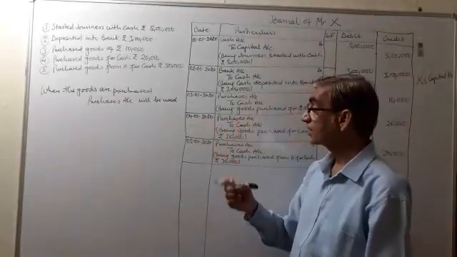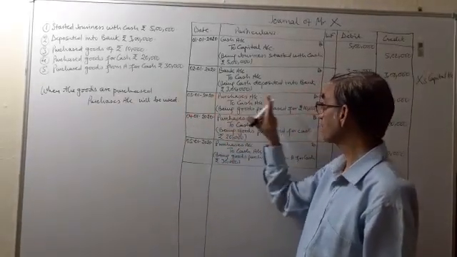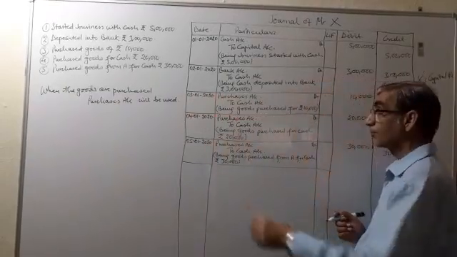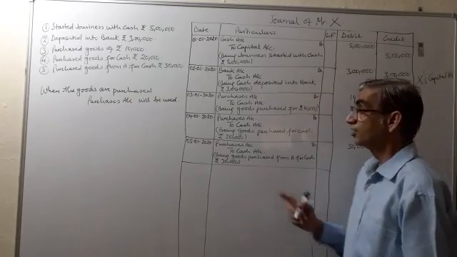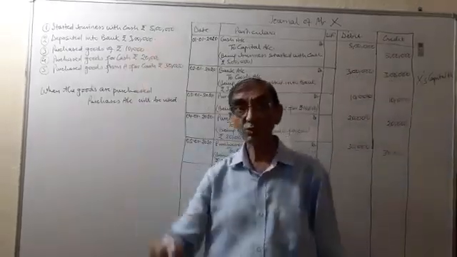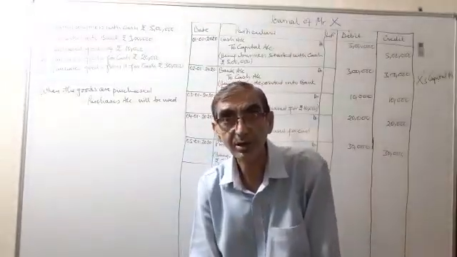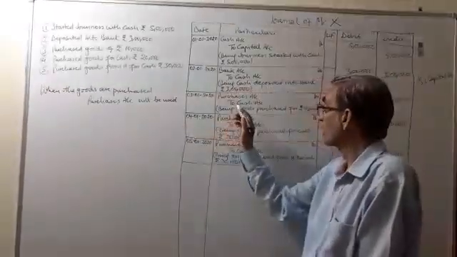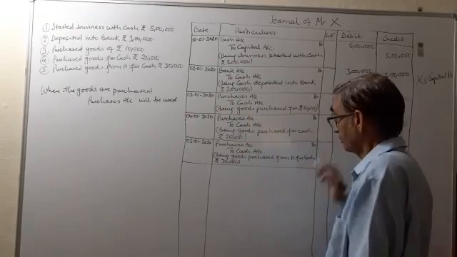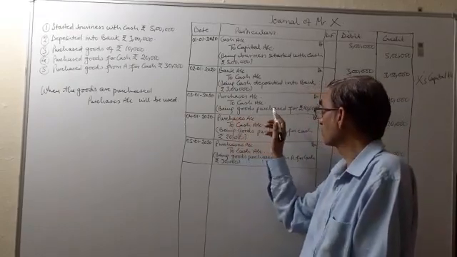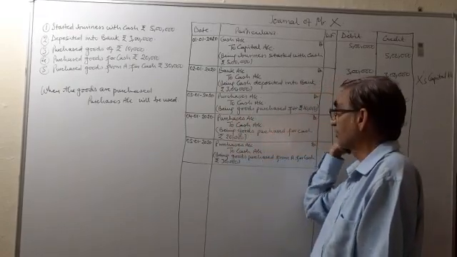We are purchasing goods, so we will debit the purchases account. Goods are coming in, purchases account will be debited, rupees 10,000. And we have purchased these goods for cash. Cash is going out, so cash account will be credited, 10,000. Being goods purchased for rupees 10,000.